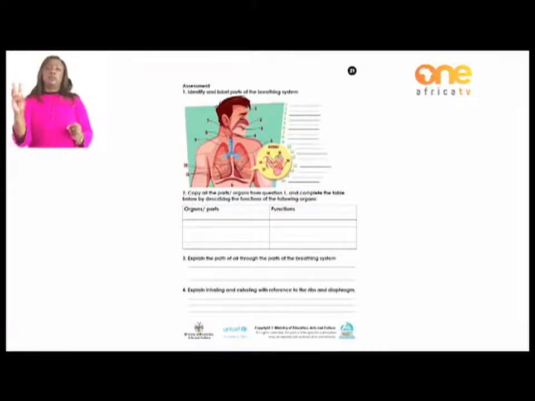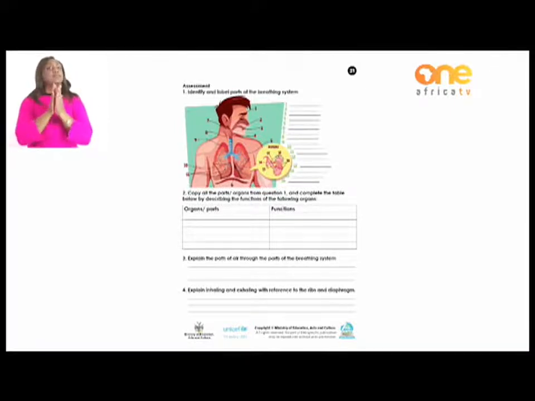That's question 1. Question 2: copy all the parts or organs from question 1 and complete the table below by describing the function of the following organs. Let's not do all of them, but only look at a few. We are going only to look at the nasal cavity, lungs, diaphragm, nose, and the mouth. You don't have to put all.